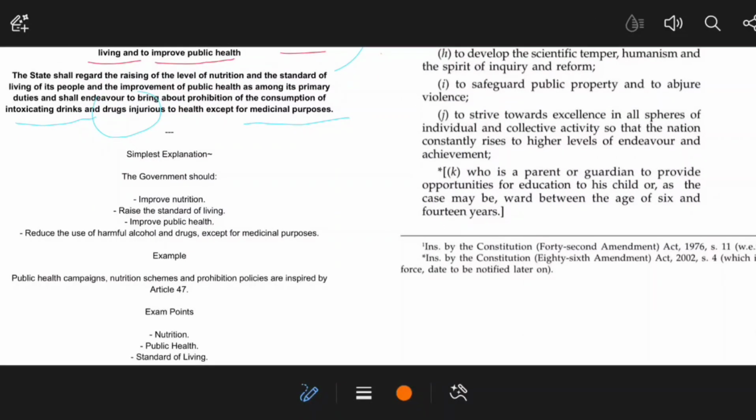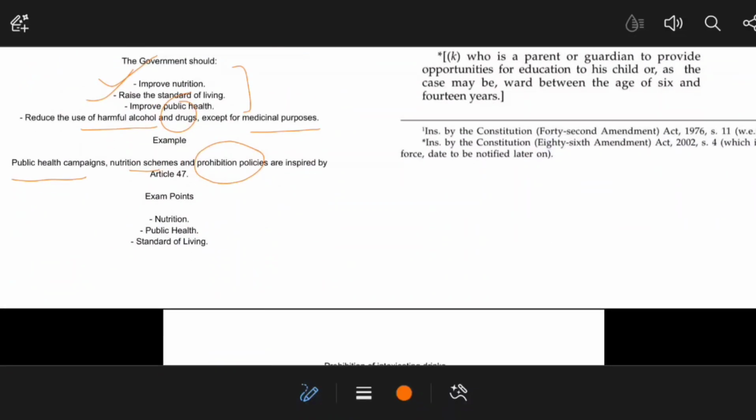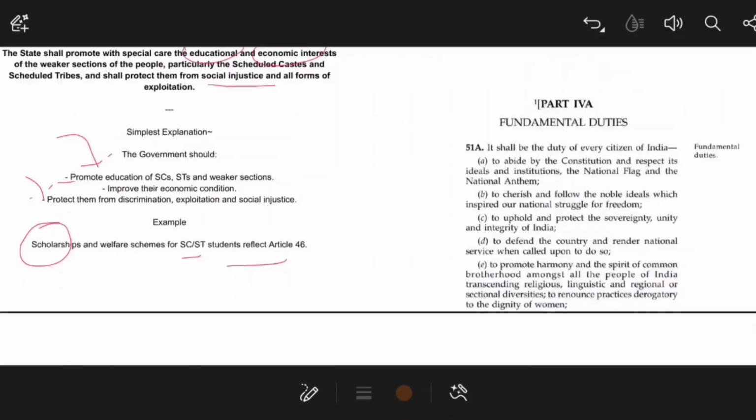So it is the duty of the government to improve the nutrition level, to raise the standard of living, and also to improve health. This is about Article 47. For example, reduce the use of harmful alcohol and drugs, except for medicinal purposes. For example, public health campaigns, nutrition schemes, and prohibition policy. All these measures are inspired by Article 47. So, Article 47 is talking about nutrition, public health, and standard of living.